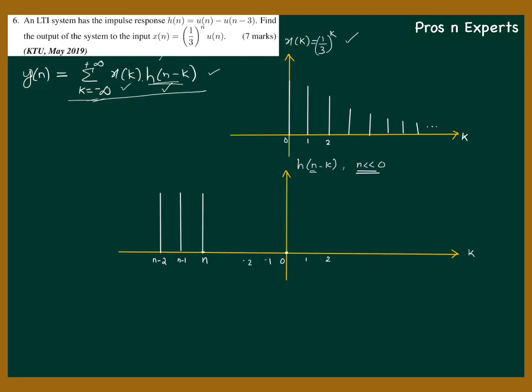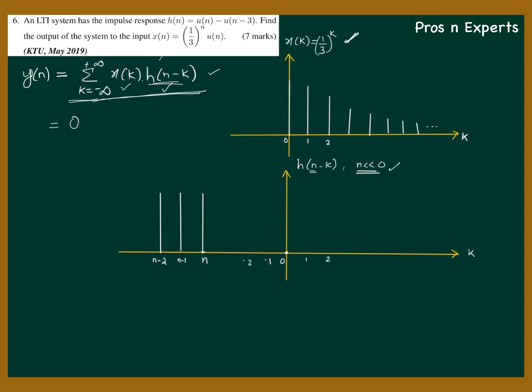And now let us look at the parent equation. It should multiply x of k and h of n minus k. We have x of k here already, and h of n minus k for n very less than 0 is ready. What is the product x of k into h of n minus k? It is absolutely 0, right? So this is equal to 0 in the first condition.